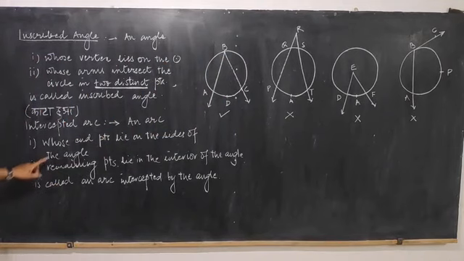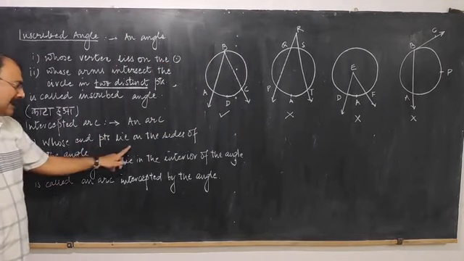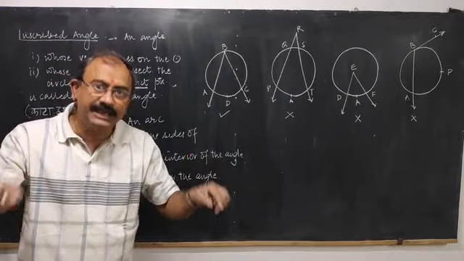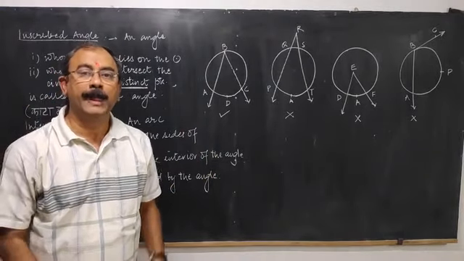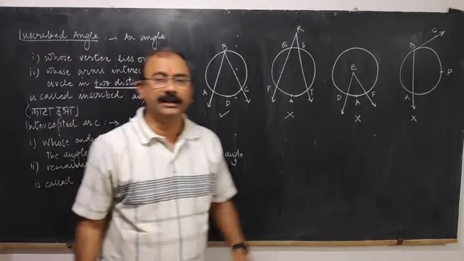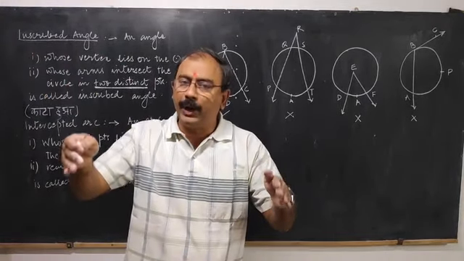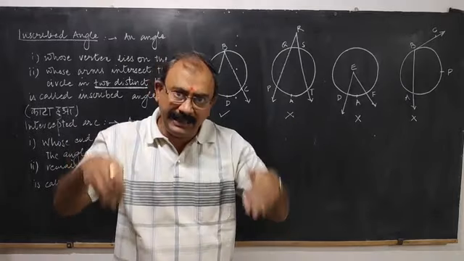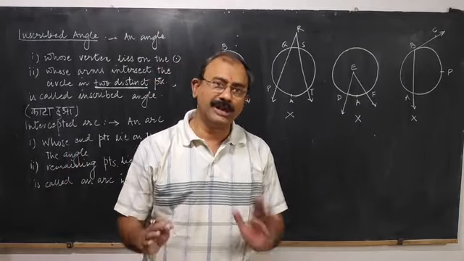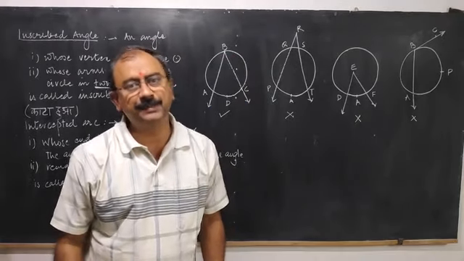An arc whose end points lie on the sides of the angle. आर्क के एंड पॉइंट्स एंगल के साइड्स के ऊपर होने चाहिए. और आर्क के बचे हुए पॉइंट्स must lie in the interior of the angle. Then those arcs are called intercepted arcs.